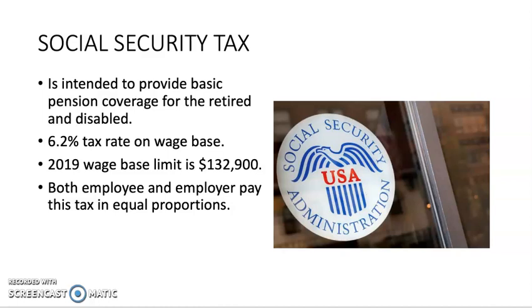While you're working, however, there is a 6.2% tax on a wage base. In 2019, this wage base is limited to $132,900. A benefit of being an employee is that both the employee and the employer pay tax in equal proportions for this program. I'll dive into this a little bit more later on in my presentation.